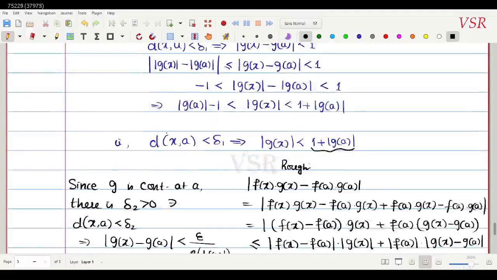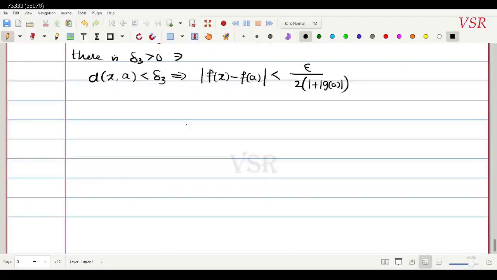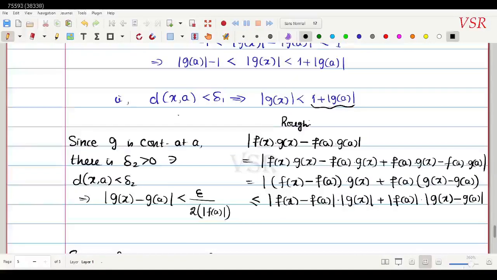So we are having these conditions. First, let me write this separately. Whenever distance between x comma a is less than delta 1, this would imply that modulus of g of x is less than 1 plus modulus of g of a.